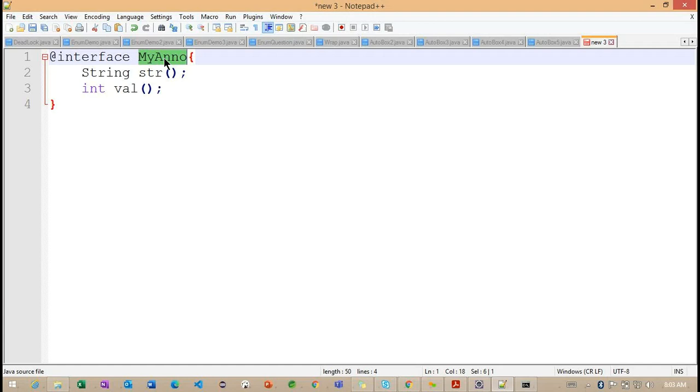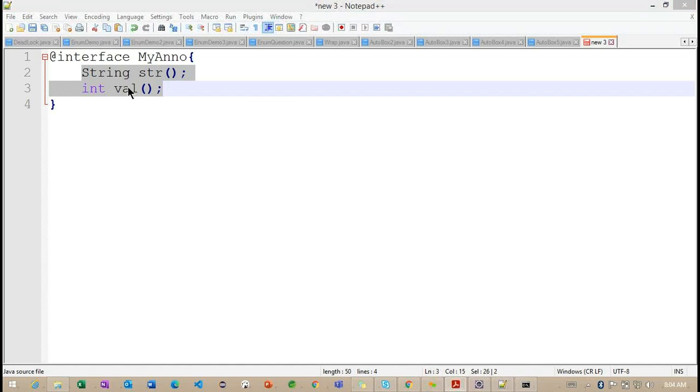Inside this interface there are some methods, and those methods are going to be overridden in our myAnno annotation. We don't want to explicitly override them, because by default the values are overridden here. We need to focus on the custom methods. What custom methods are we going to provide in our annotations, and how are they going to override here?